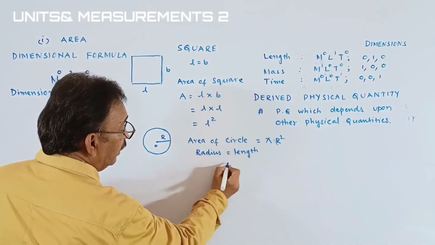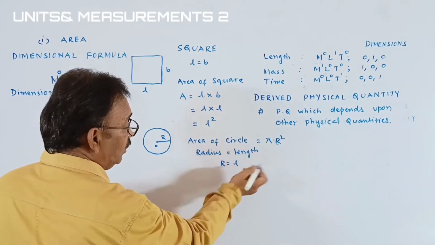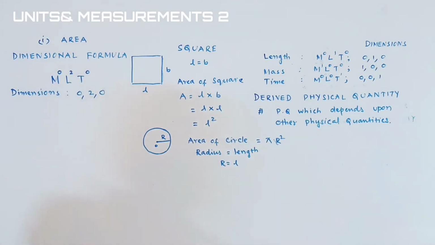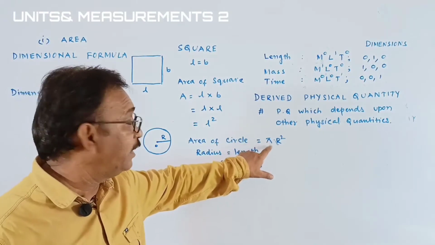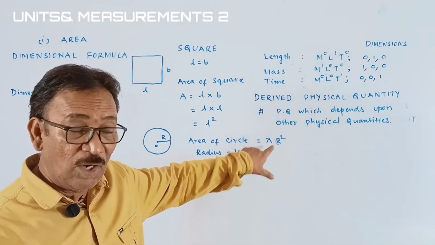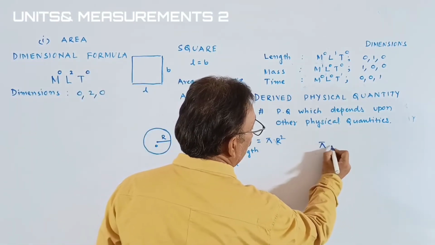Then you can write radius as L. Okay, students, now we have to write the dimensional formula. Here you may ask me, where did you leave the pi? I didn't leave it. Pi is a constant, students.